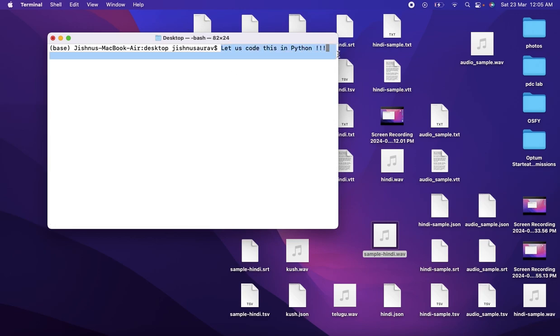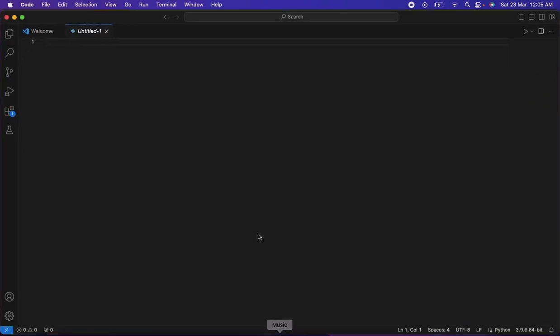Let's open up a VS Code editor. And let's first import Whisper as a library.